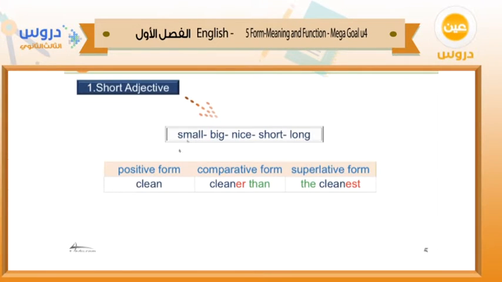What about small? The comparative form will be smaller, and the superlative form will be smallest. What about big? The comparative form is bigger than, and the superlative is the biggest. But here we have to be careful about the g. We have to duplicate the g. What about short? Shorter than, the shortest. Long, longer than, the longest. Alright, so these are the short adjectives.